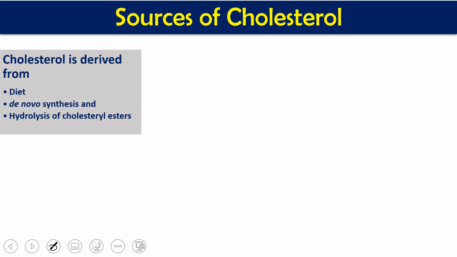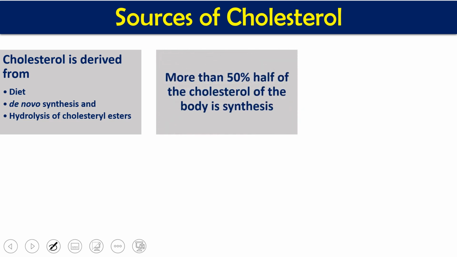Now if you look at the sources of cholesterol, normally we get cholesterol from three different ways. First, we eat food, so from our diet we get cholesterol. Second, through de novo synthesis, we synthesize it from the basics, that is from acetyl coenzyme A, that is cholesterol synthesis. And third, whatever cholesterol ester we have, we convert cholesterol ester into cholesterol after hydrolysis of the cholesterol ester. So these are the three different ways by which we get cholesterol in our body.